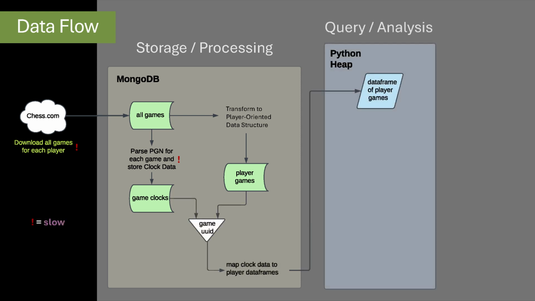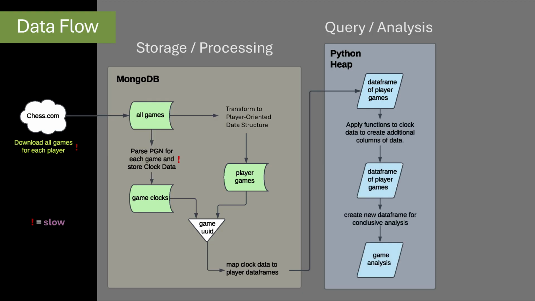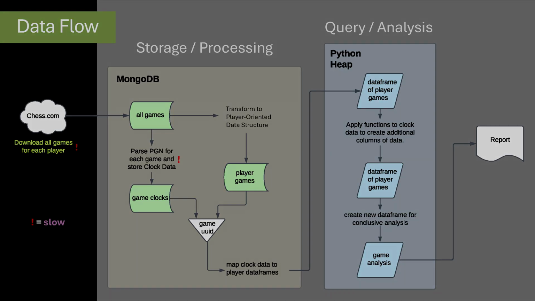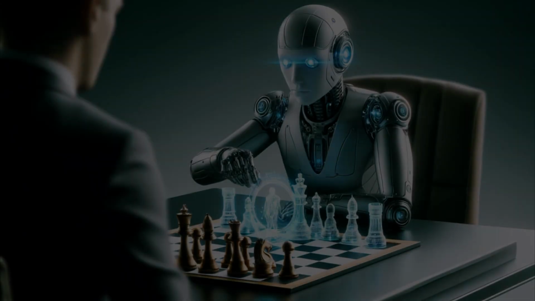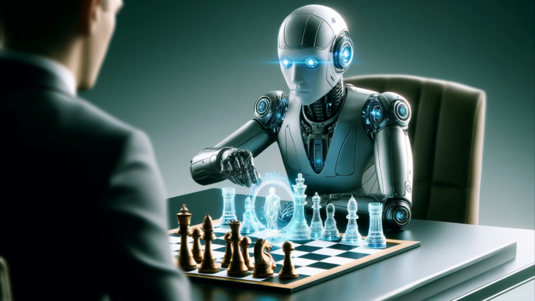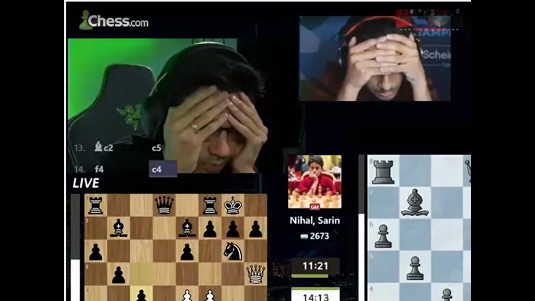Lastly, I query the database, selecting only the games I want to analyze and merging them into a single data frame for each player with the clock data. Some additional processing and filtering, and I am left with a heap of data that is ready for final analysis. All this manipulation may seem complicated and unnecessary, but I, as a human, don't want to sit around for hours calculating and recalculating the same thing over and over.